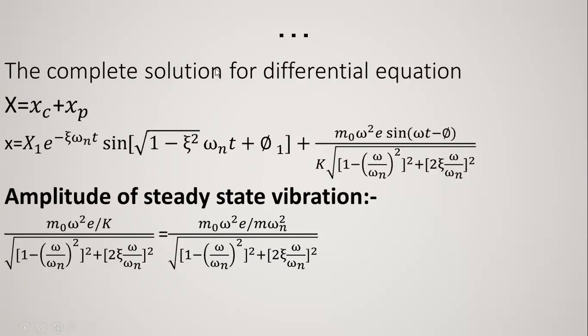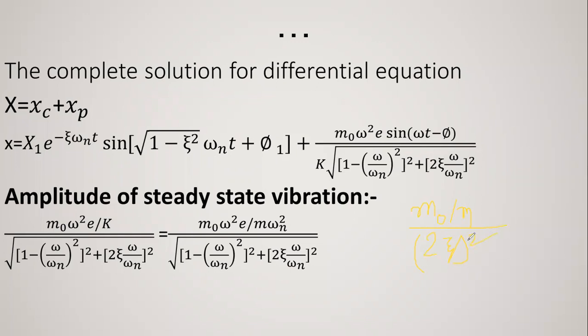So the equation converts into m0 divided by m divided by (2 zeta) whole square, right?